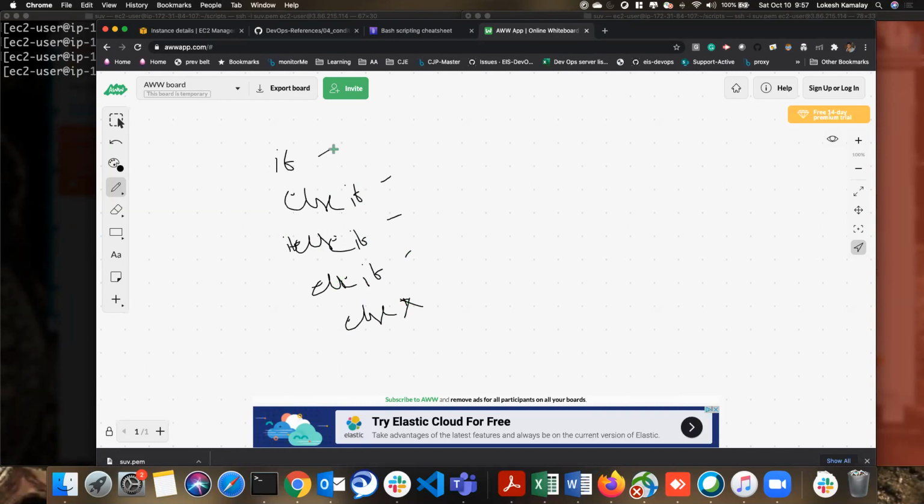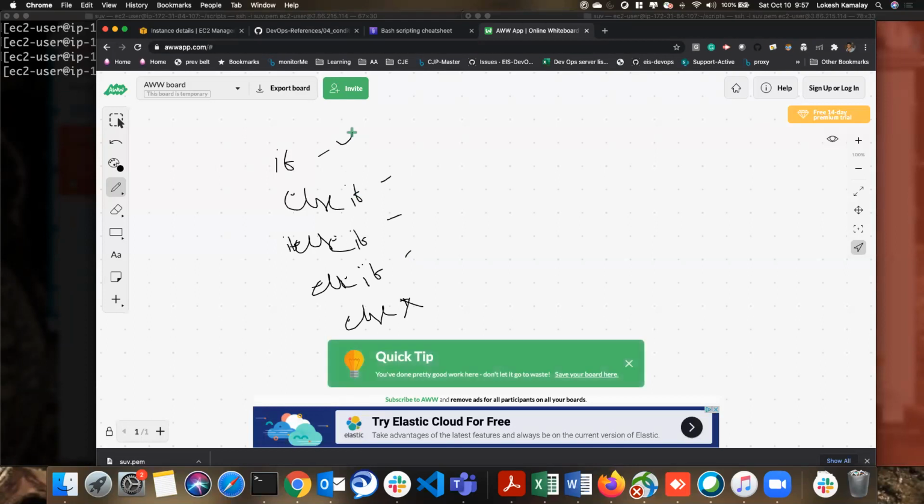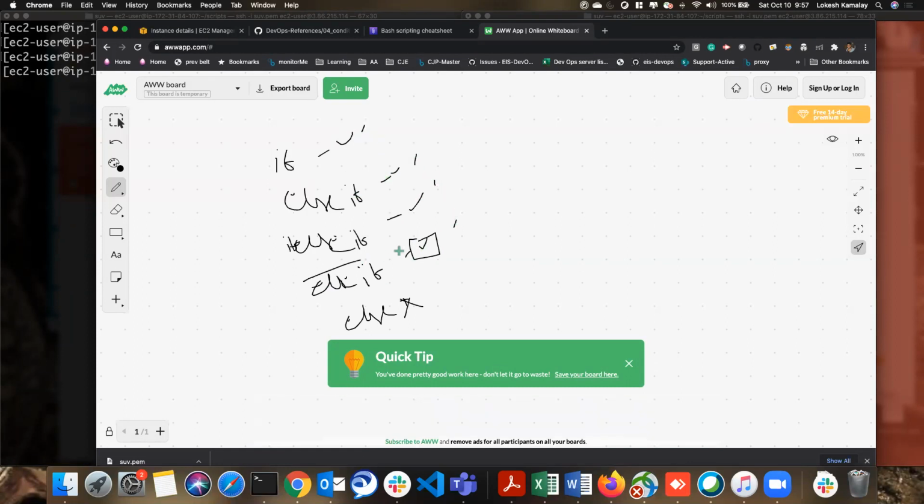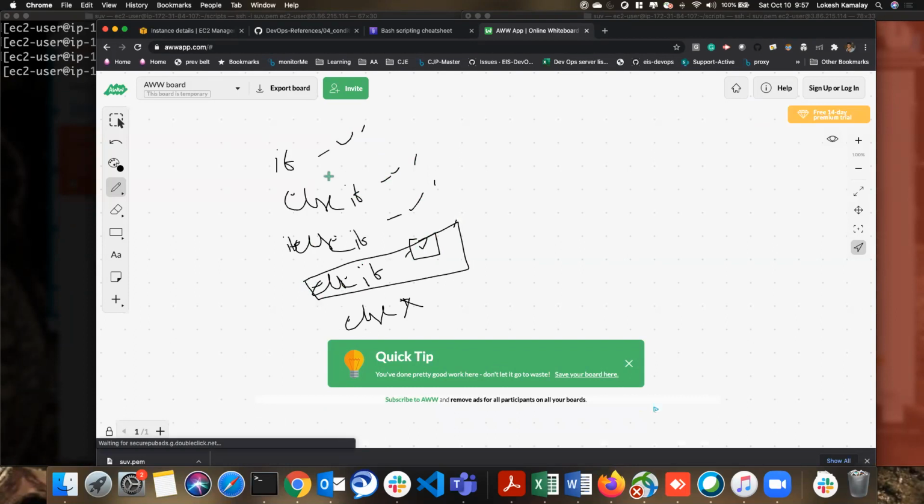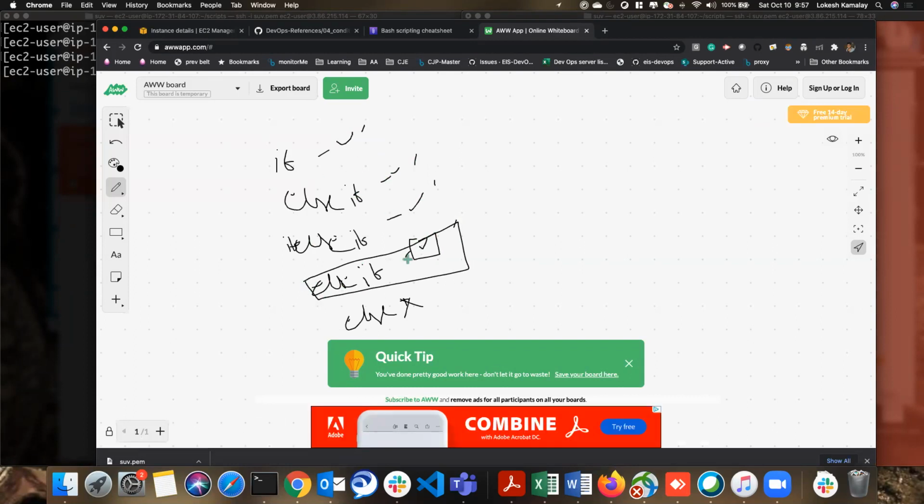Let's assume each and every condition takes 1 second. It doesn't, but let's assume. If this condition is true, it has to verify that this condition is false, this one false, this one false, and so on. So you are traveling through all the conditions. For the fourth condition to become true, it spends 1 second, 1 second, 1 second, and 4 seconds in total. To make this if condition work, your program is spending 4 seconds.